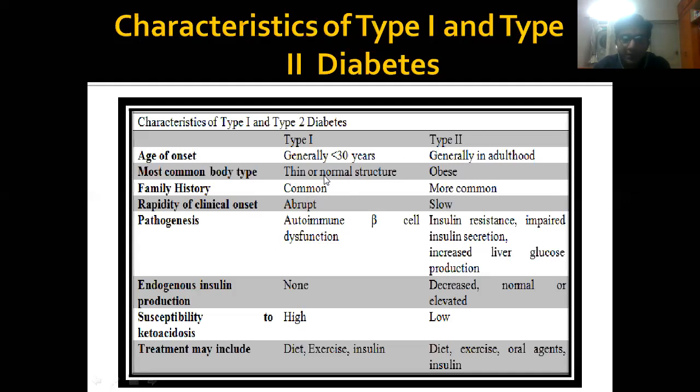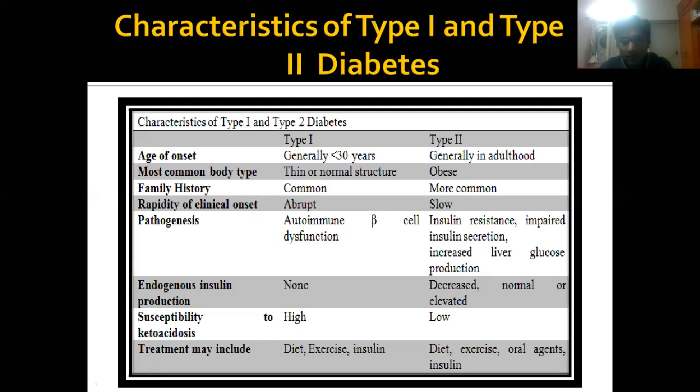More common body type is thin or normal structure in case of type 1, and in type 2, the individuals are obese. In case of family history, type 1 diabetic persons have more common familial history as compared to type 2. And in type 1, there is abrupt onset. Pathogenesis, there is autoimmune destruction of beta cells of Langerhans, and in type 2, there is impaired insulin secretion or insulin resistance.